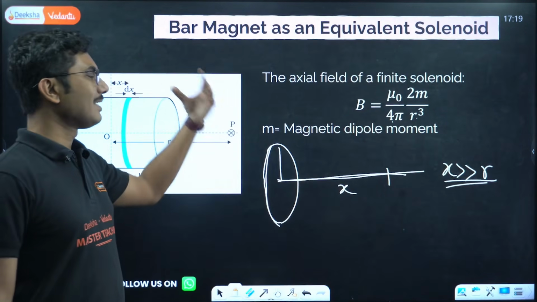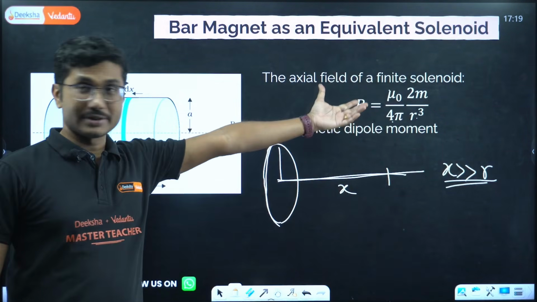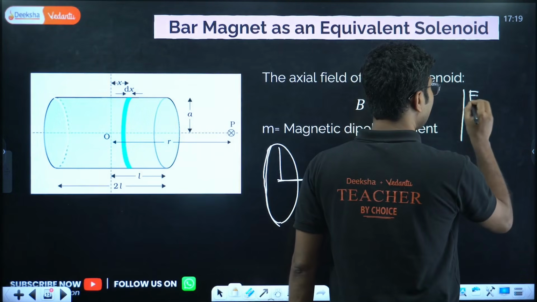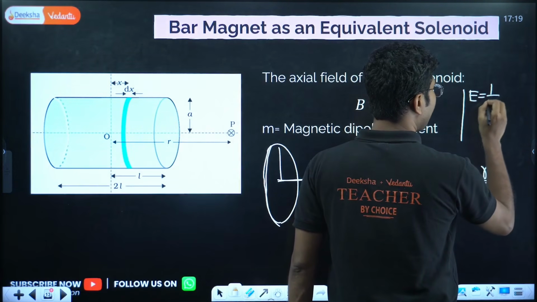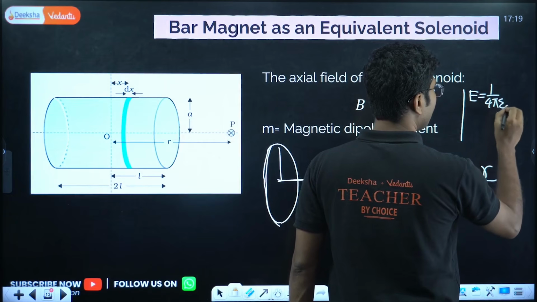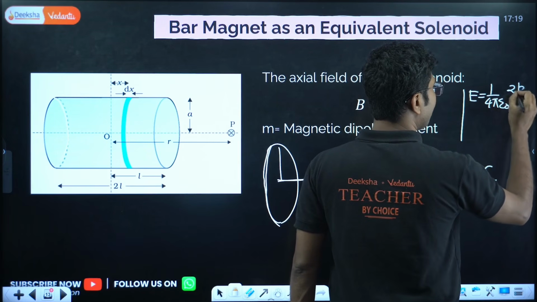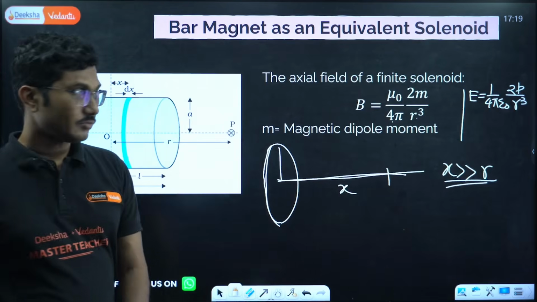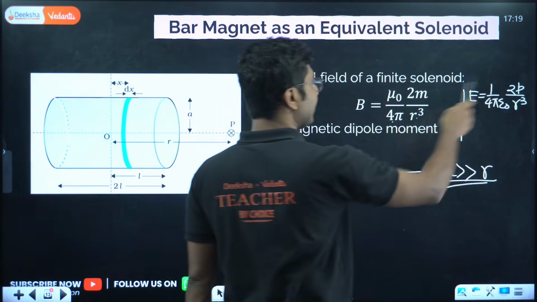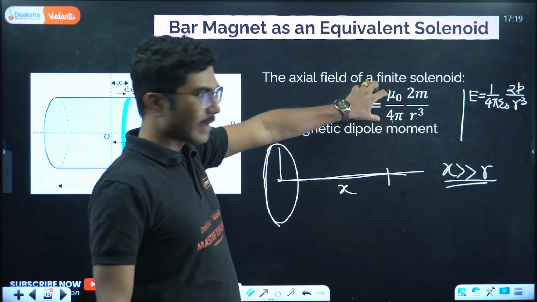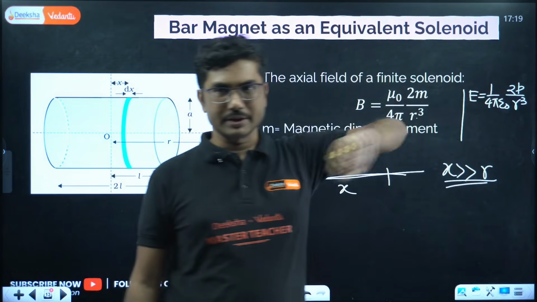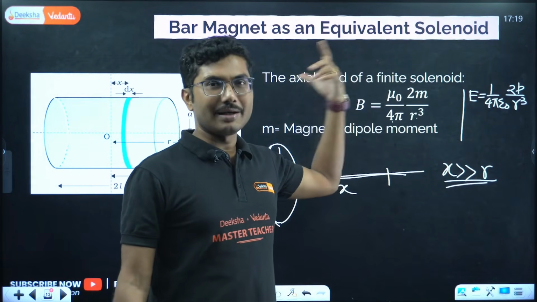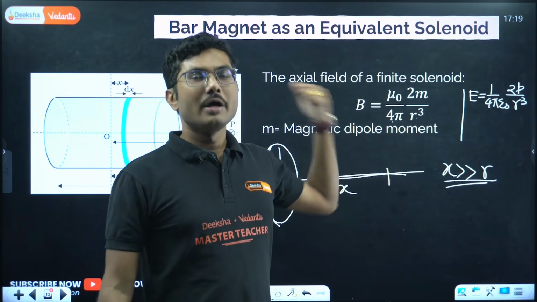In this case, this equation turns out like this, and if you compare it with the electric field equation, it was 1 by 4 pi epsilon naught, 2p by r cube. The equations are the same, only instead of p we are using m, and obviously it was the magnetic field constant, that was the electric field constant. So that means this behaves like a magnet. A magnetic dipole is a magnet.